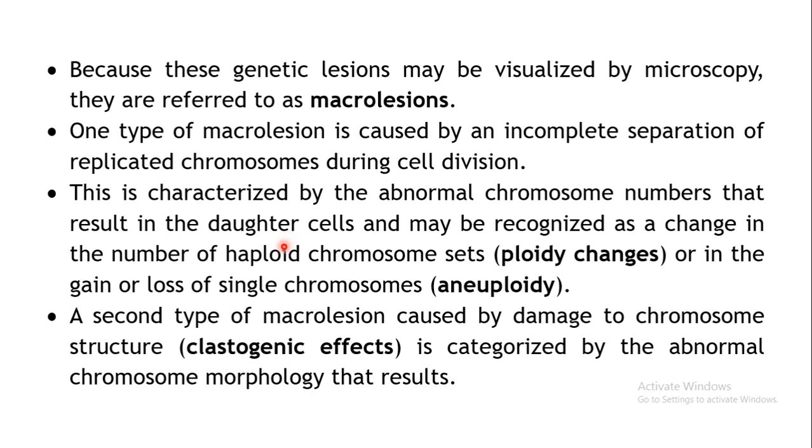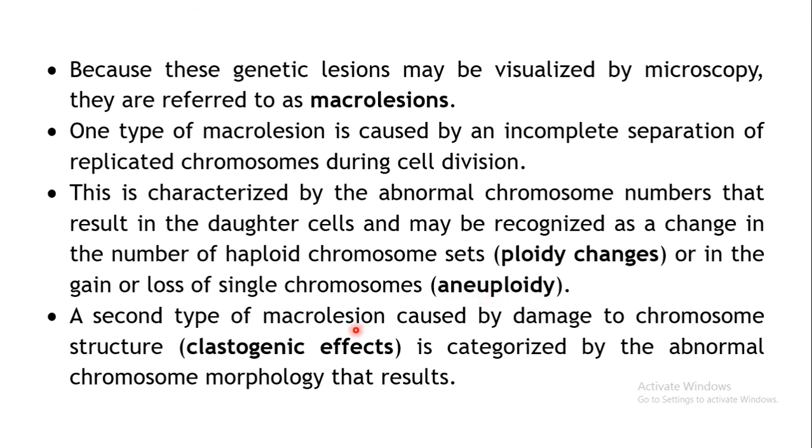Usually there is a haploid number of chromosomes, right? But there may be more sets of chromosomes present, and these are known as ploidy changes. Or there may be a gain or loss of a single chromosome, and this particular phenomenon is known as aneuploidy.